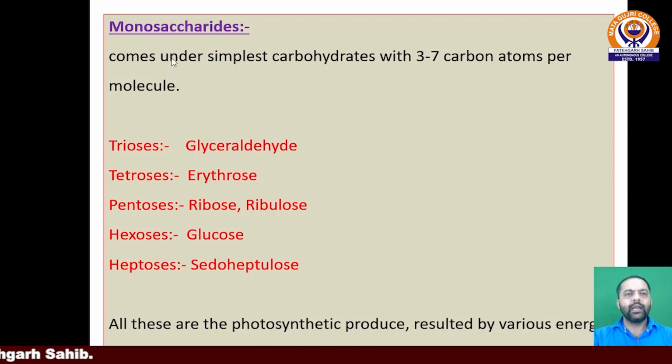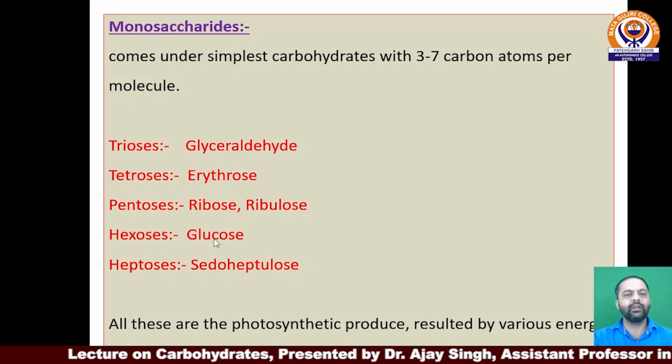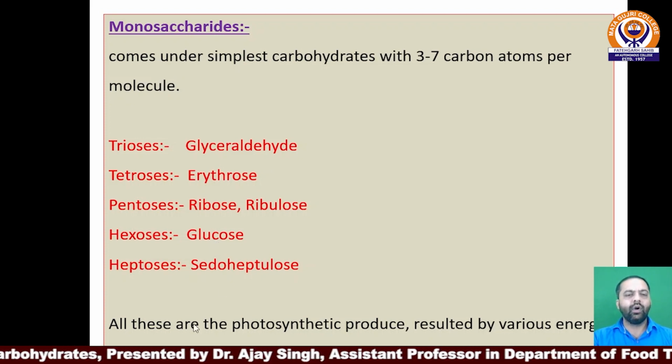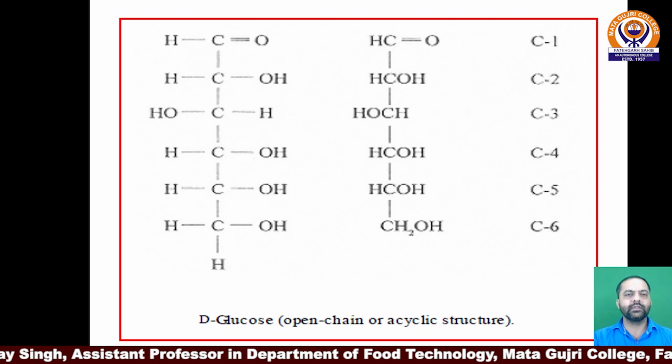Coming to the elaborated part of the classification, monosaccharides come under the simplest carbohydrates with 3 to 7 carbon atoms per molecule. For example, trioses with glyceraldehyde as an example, tetroses with erythrose, pentoses ribose and ribulose, hexoses glucose. You are already well aware of glucose. Heptoses, pseudoheptulose. All these are the photosynthetic intermediates resulting from various energy releasing reactions of photosynthesis.